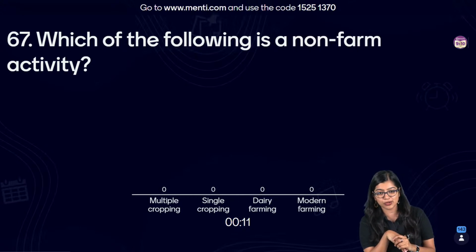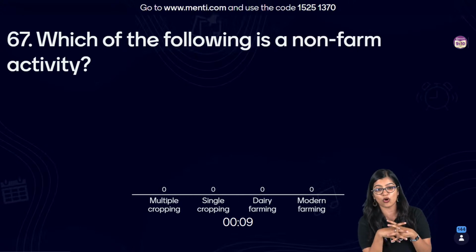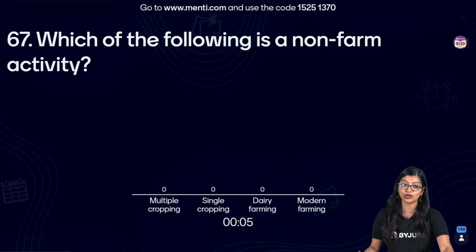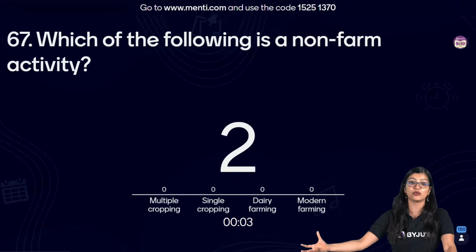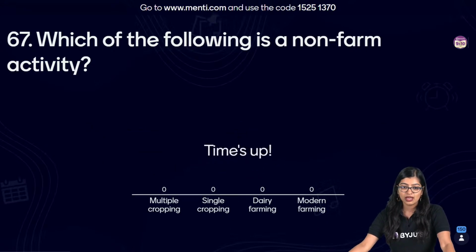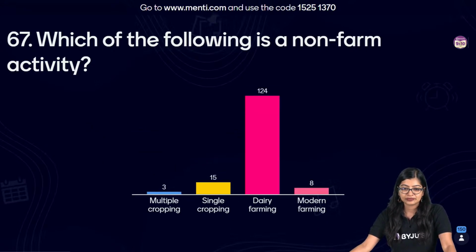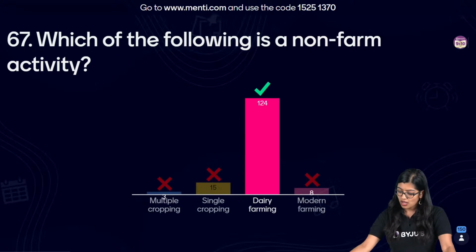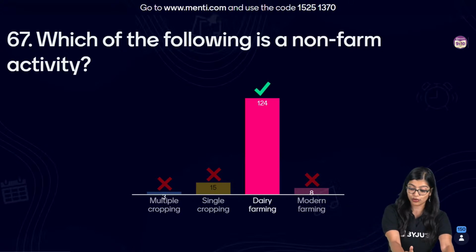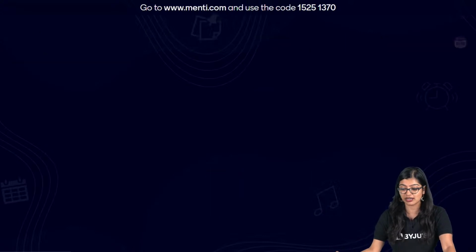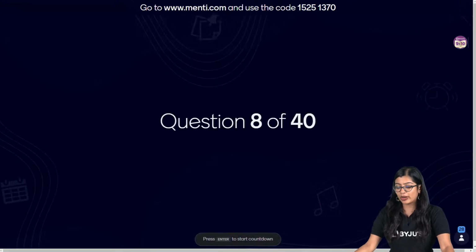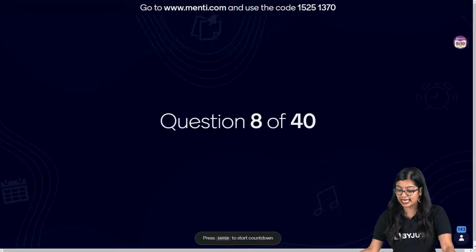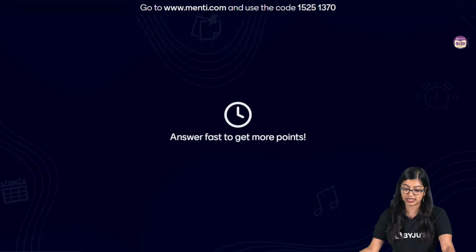PDS is your public distribution system, right? They play a key role in food security and making sure that people who don't have access to food, for them food is made accessible, right? Okay. Very good, everybody. Non-farming or non-cropping activity would be dairy farming, because it mainly comes under animal husbandry. Quickly moving on to question number 68. Let's have a look at question number 68.